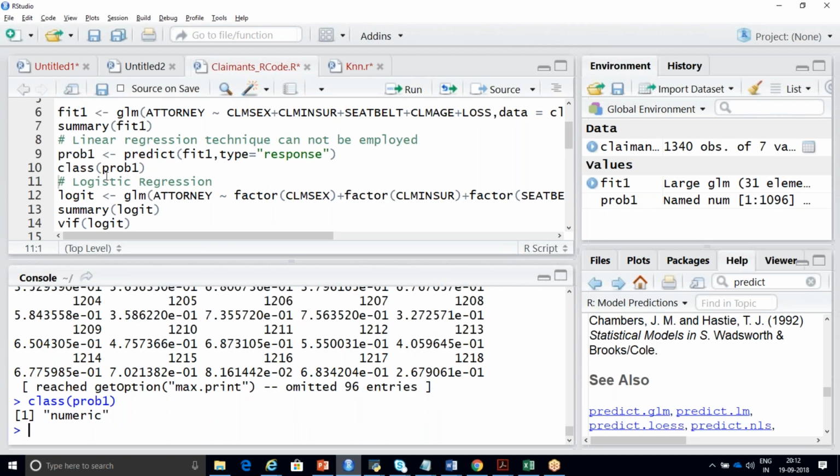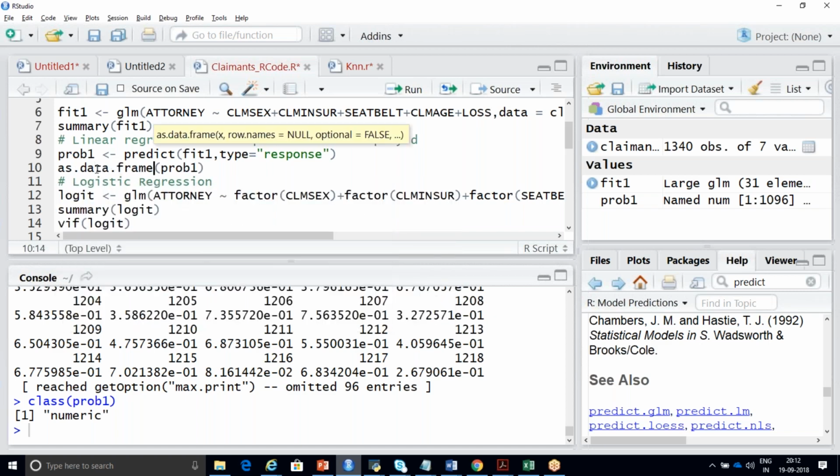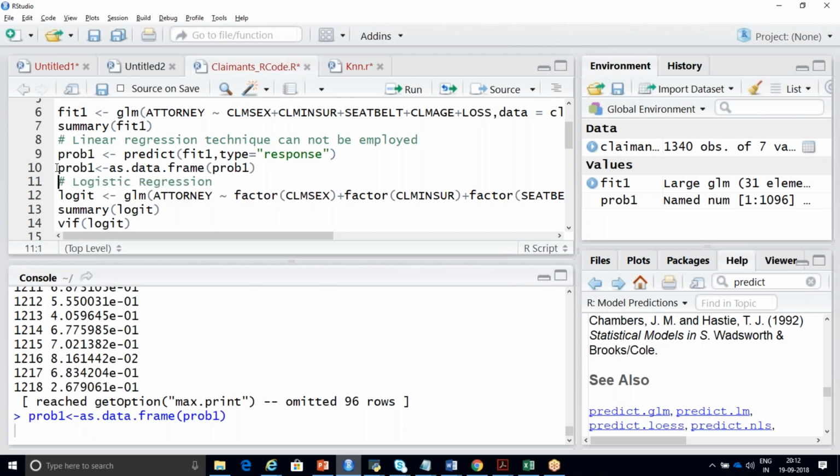I'm converting this prob1 into a data frame by using a function called data.frame. If I run it this way, it will be stored in the same variable, prob1 only. I'm going to replace it and execute this.